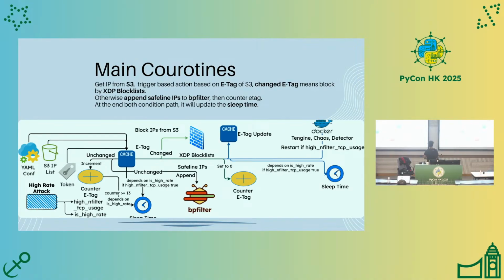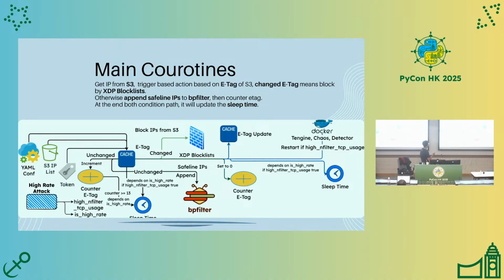And this is actually the flow of my main coroutine. It starts by collecting the YAML configuration, and inside there is the S3 IP list that contains all the IP addresses from the local server, the IP addresses of the attackers, and there is also the SafeLine API token.